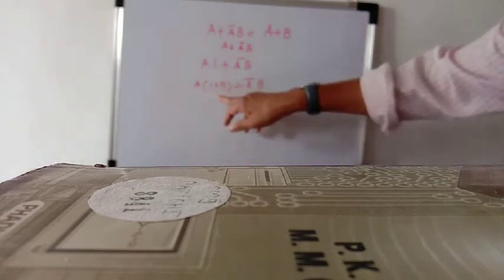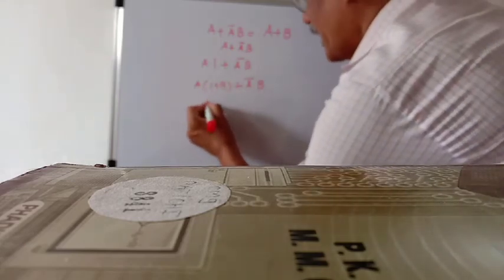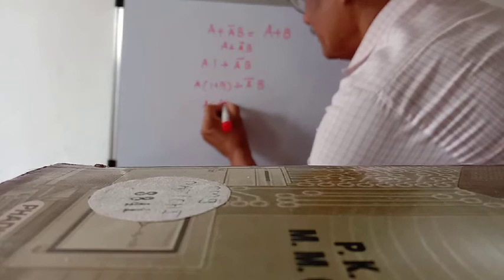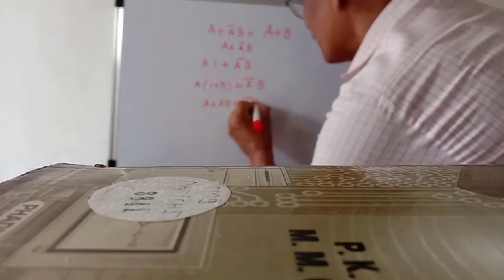So A in bracket 1 plus B plus A bar B. Then solve this: A plus AB plus A bar B.